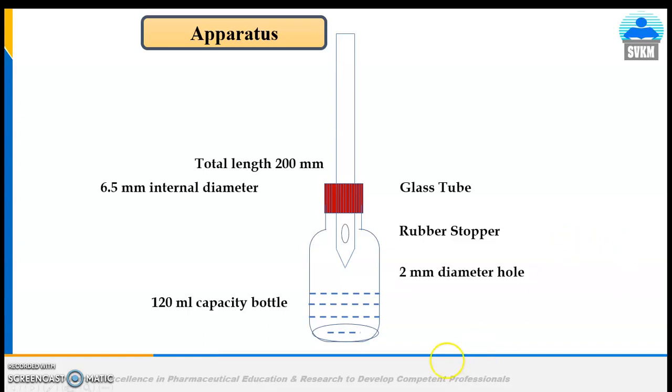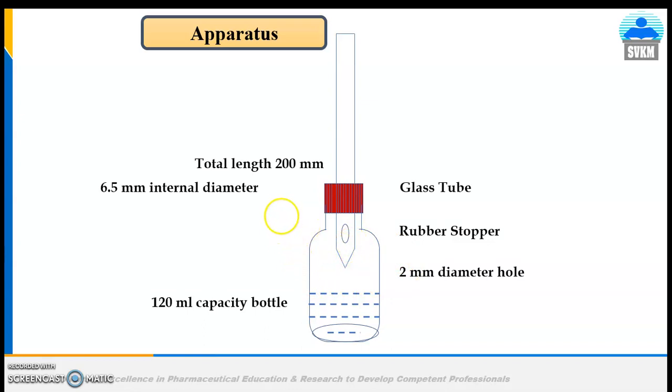The rubber stopper is inserted in the bottle containing 70 ml of liquid. The constricted end of this tube is kept above the surface of the liquid, and the 2 mm hole in the side is below the bottom of the rubber stopper.